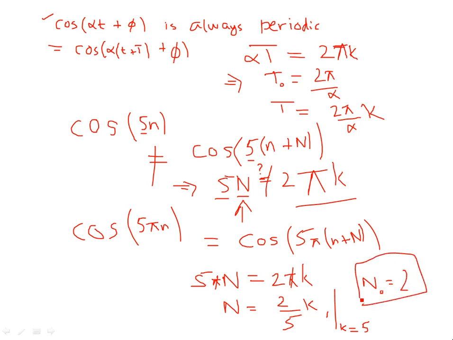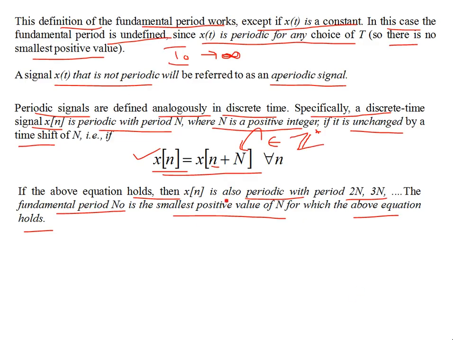This is the integer that we require, and that's the condition, because if you are considering a discrete time sinusoid, as you see in the definition of periodicity, if this equation holds, then n has to be an integer. To an integer, you can only add an integer. You cannot add a fraction.